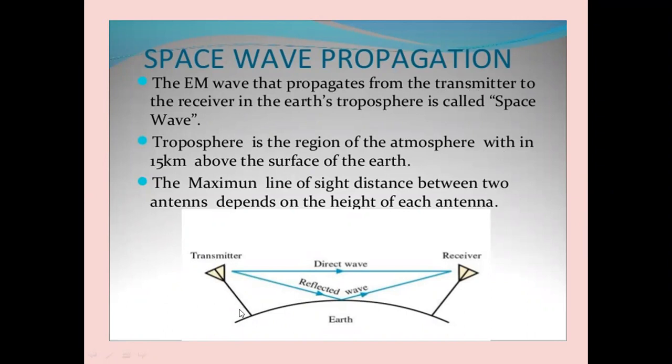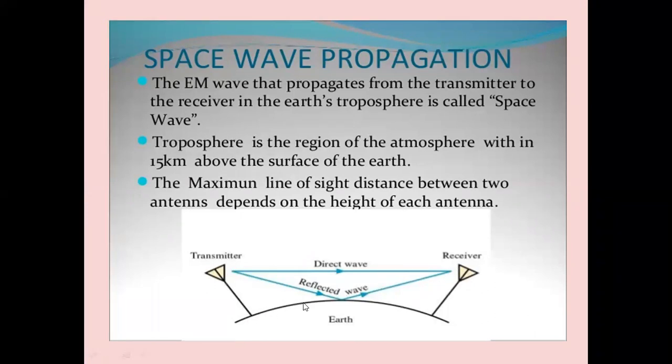So this is the transmitter. HT is the height of the transmitting antenna. This is the receiver. HR is the height of the receiving antenna. The signals are propagated directly, line of sight. Some electromagnetic waves will be reflected by the ground and then picked up at the receiving antenna. The field strength received at the receiving antenna is the addition of the direct wave and the ground reflected wave.